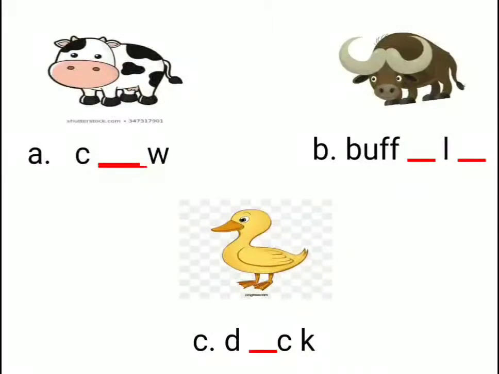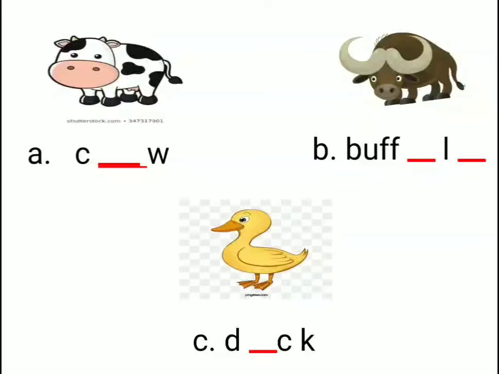Now we'll move on to the exercise part. Okay, children? Fill in the missing letters. See this picture, children. See the picture and you have to fill the missing letters. Clear, children? See the first image. What is it, children? It is a cow and it is a farm animal, right? Okay. What is the spelling for cow? See, some letters are missing here, right? C dash W.